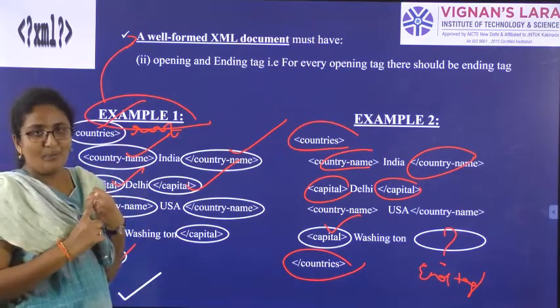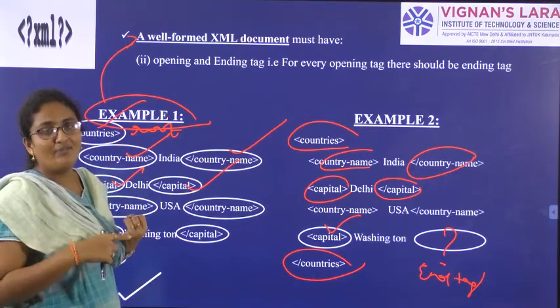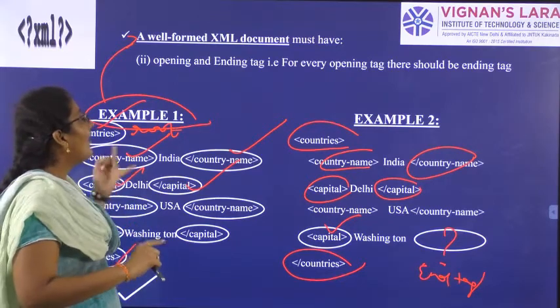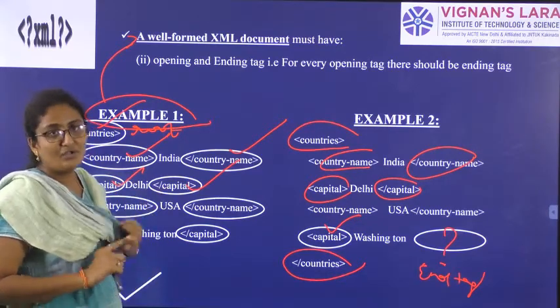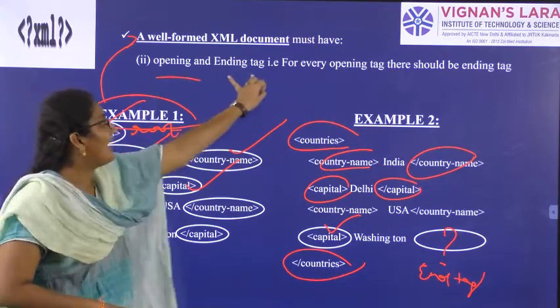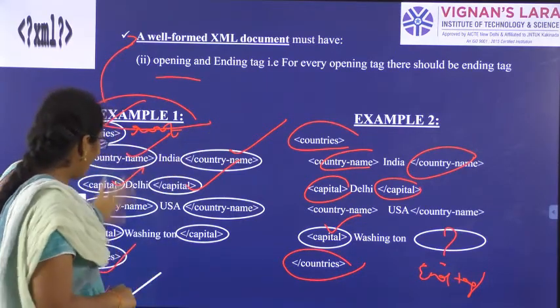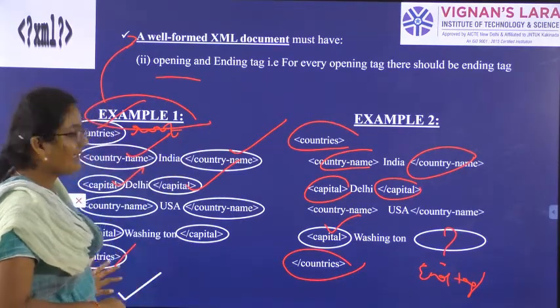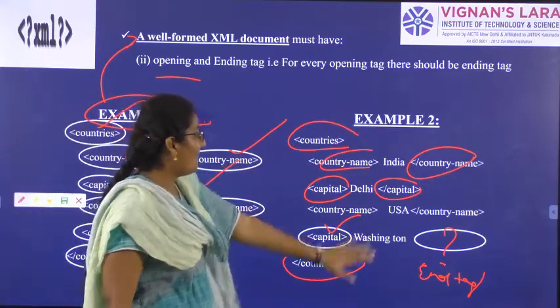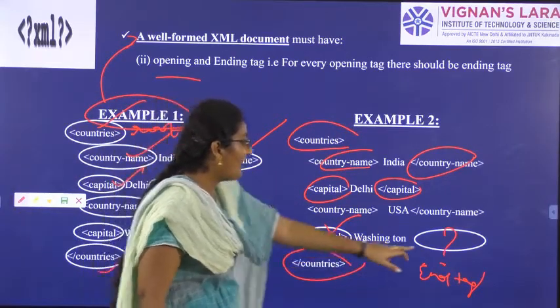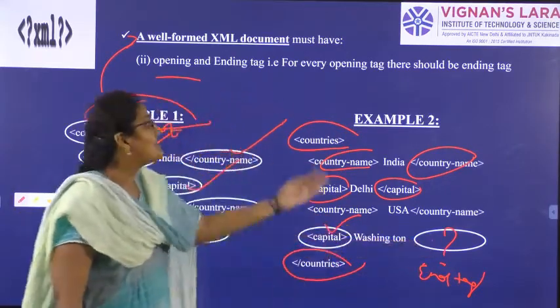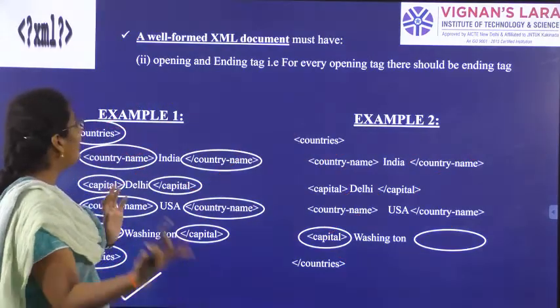So what is the first point? For your document to be well formed, we should have the root element. Second point, we should have the opening tag and ending tag. In example 1, we have the root element, opening tags and close tags. In example 2, we have the root element, but we don't have the close tag for capital. So example 2 is not a well formed document.